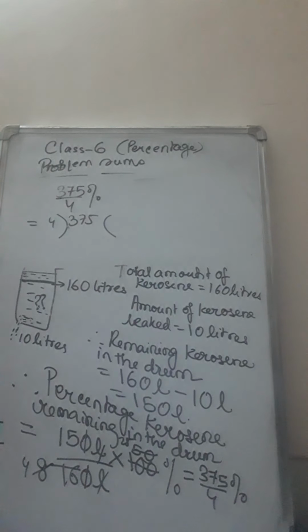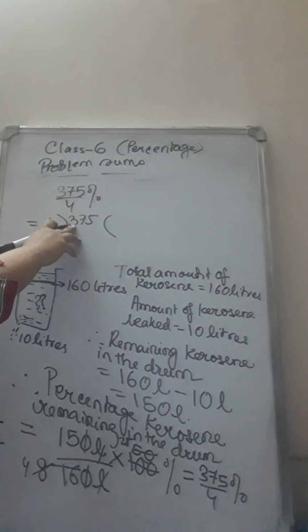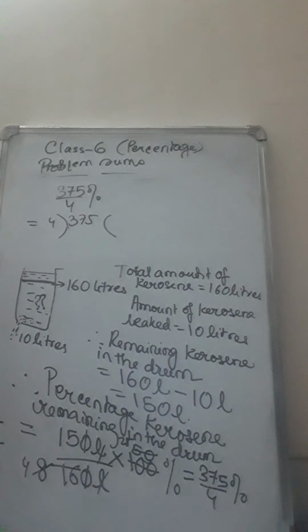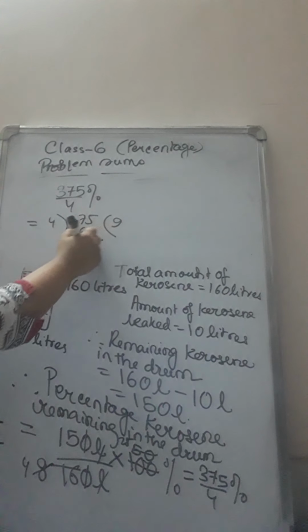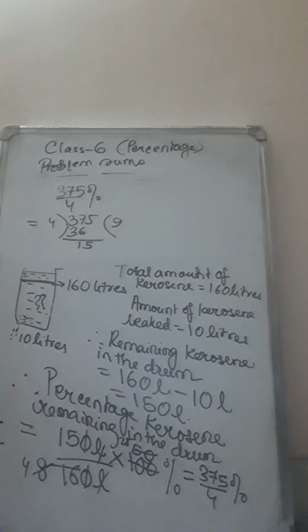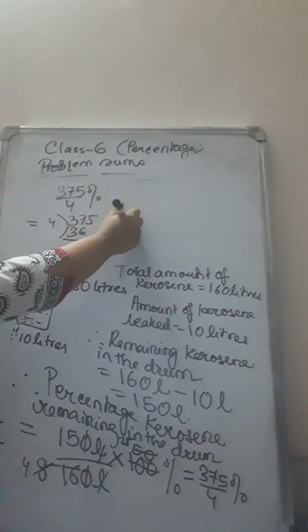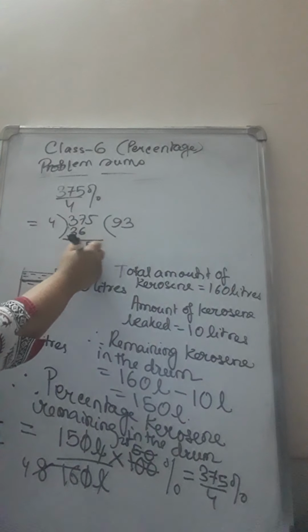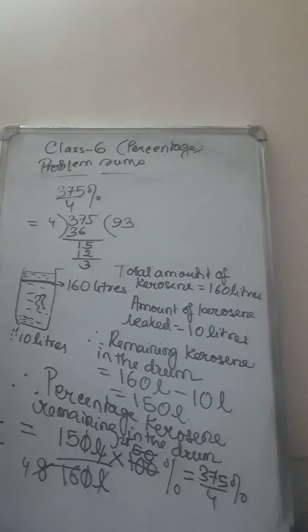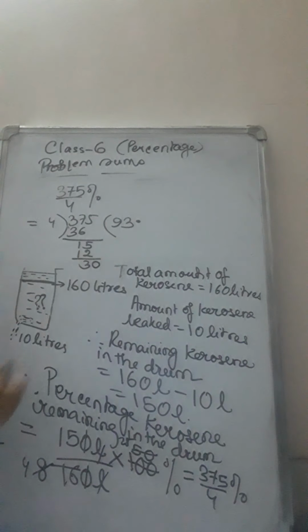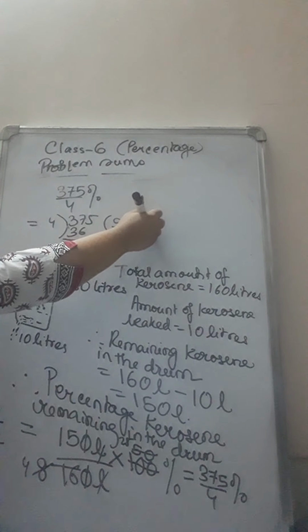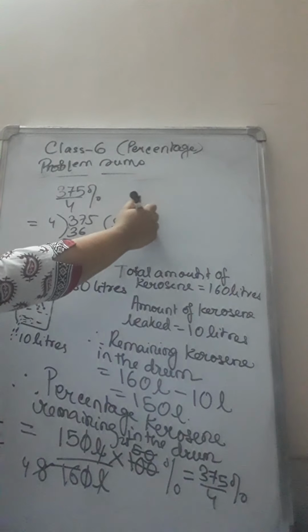4 9s are 36, 1 5, 4 3s are 12, 3 left. So you can write 93 3 by 4, or you can put a point and continue the division. 4 6s are 24, 4 7s are 28.